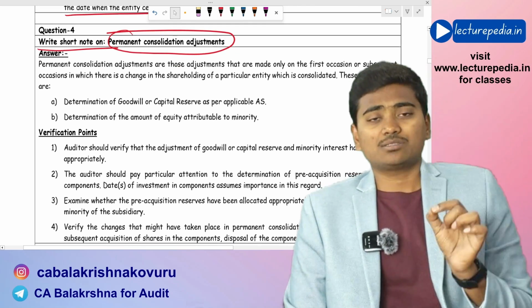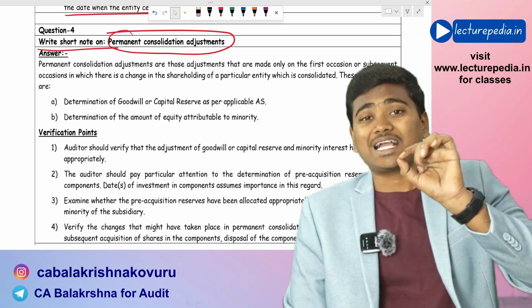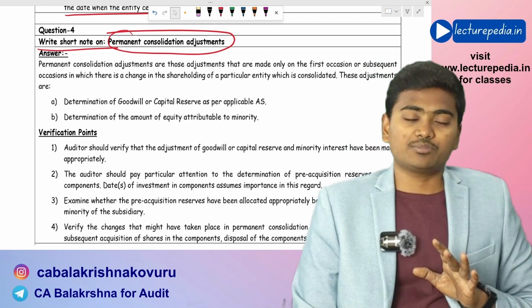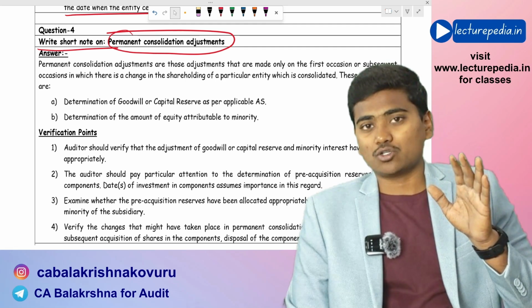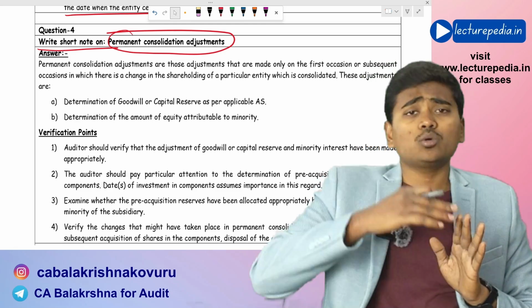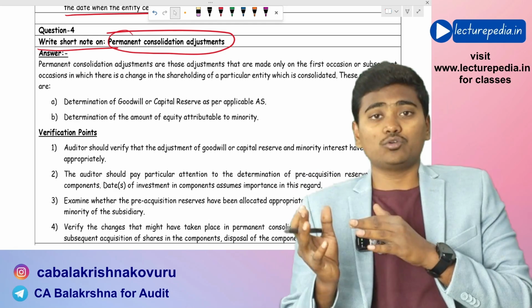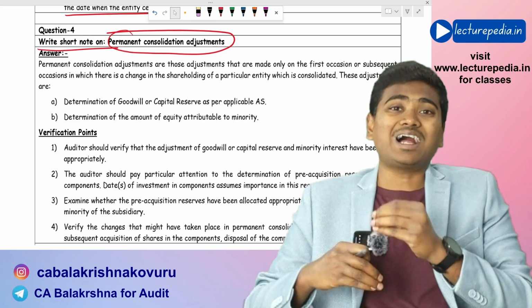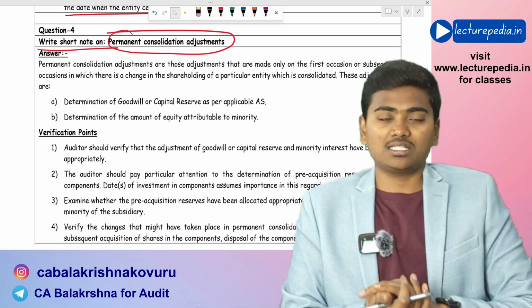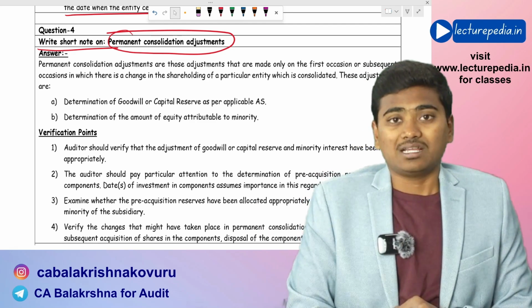Permanent consolidation adjustments are those adjustments that you will make at the time of acquisition of interest in the subsidiary. You will make these permanent consolidation adjustments only a single time. Also in future, after acquiring control over the subsidiary, if there is any additional interest to acquire in the subsidiary, even at that time you will make this permanent consolidation adjustment.